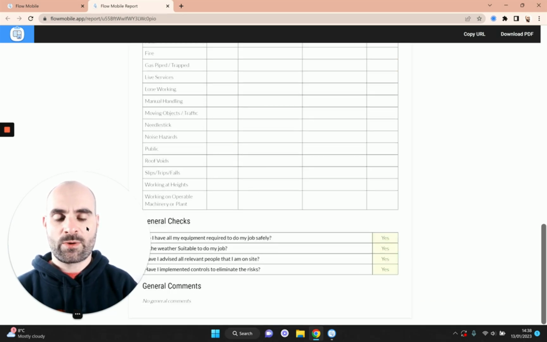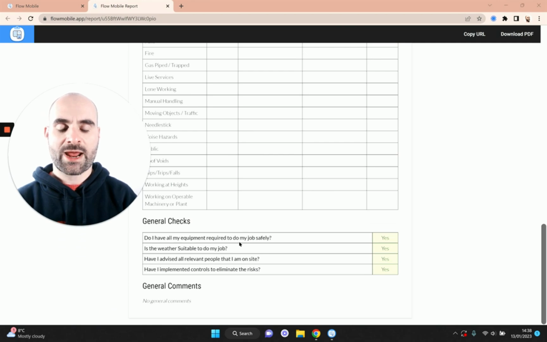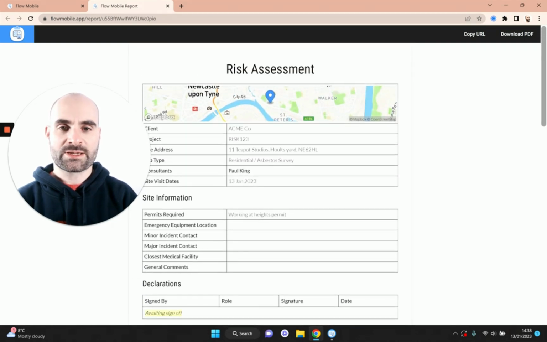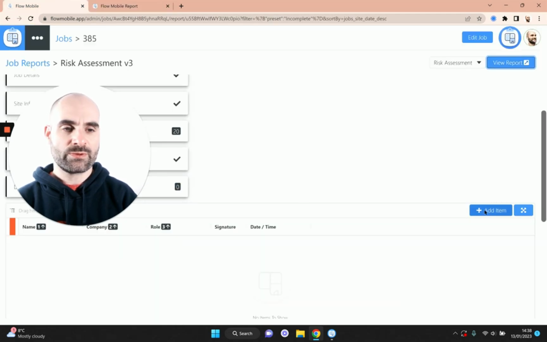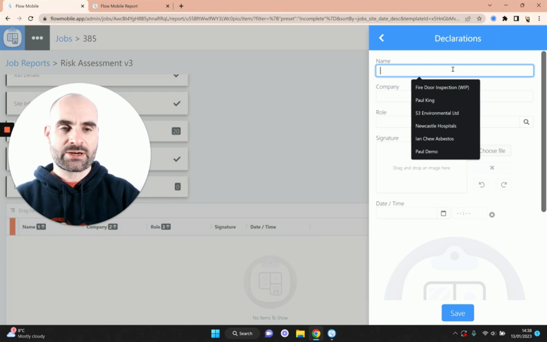And then if we scroll down to the bottom, we'll see we had those general checks. That was that little checklist that we ran through just to show that we've considered those things as well. So it really is very simple. As I say, it's a very simple report. The last thing to do would be to head over to the declarations and actually sign off the report.